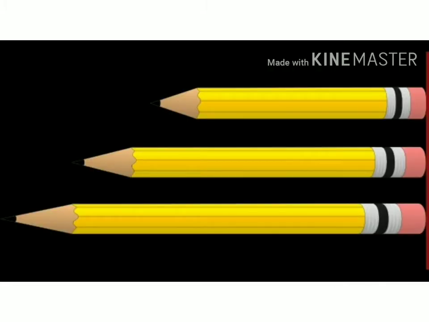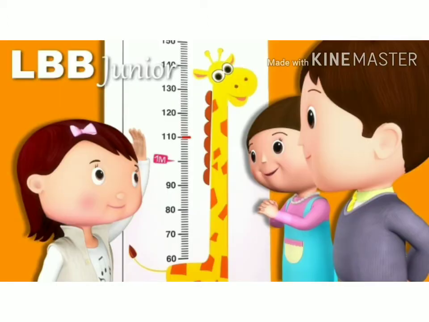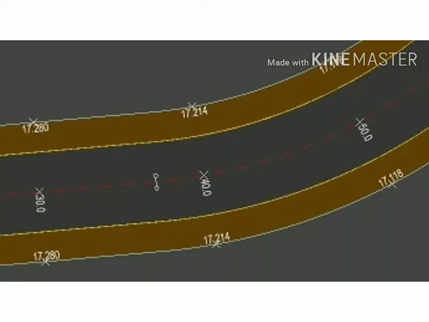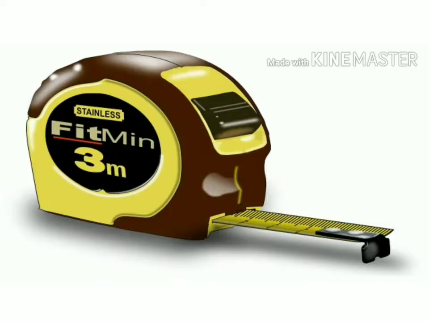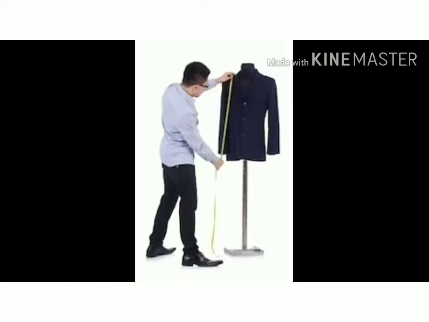To measure the length of a pencil, the height of a person, or the width of a road, we will use a tape and scale. Similarly, the tailor will use a tape for measuring the shirt length.